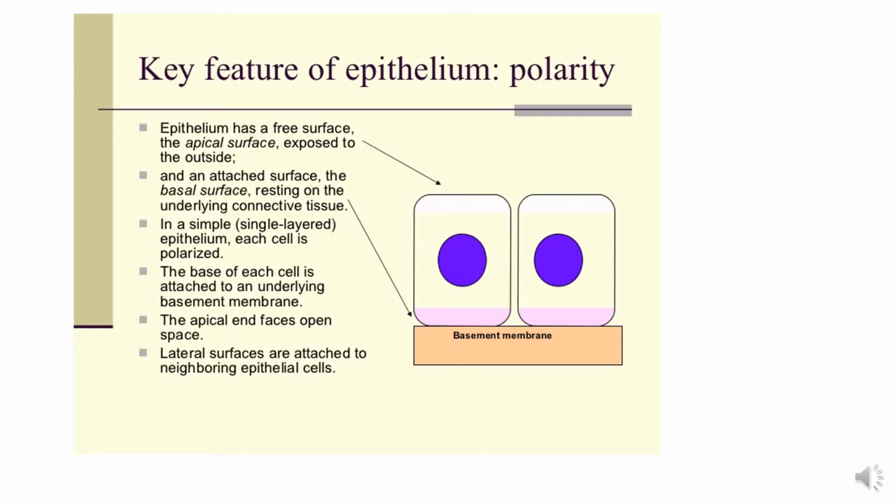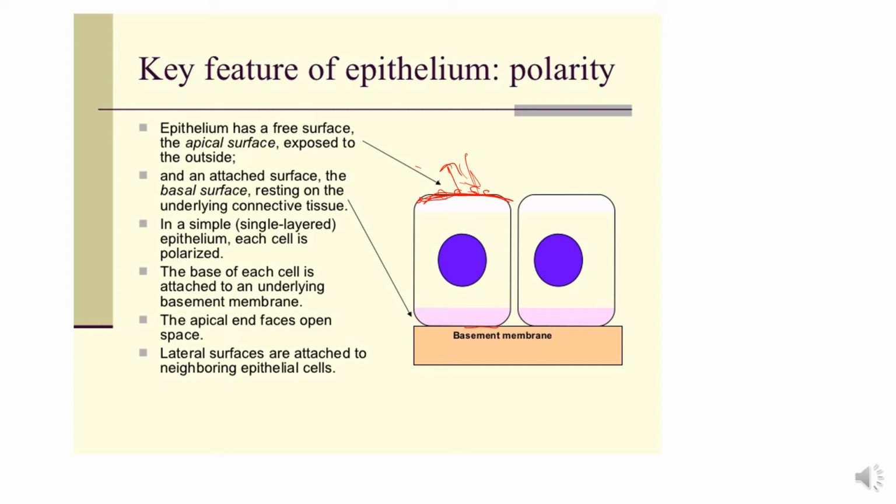Polarity of epithelium is very important because epithelial cells have a free surface which is exposed to the lumen. You can see here, this is the free surface, which is also known as the apical surface. On this apical surface lie very important receptors which interact with the molecules present in the lumen.